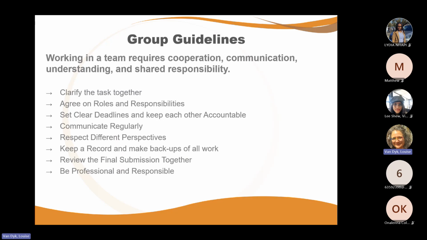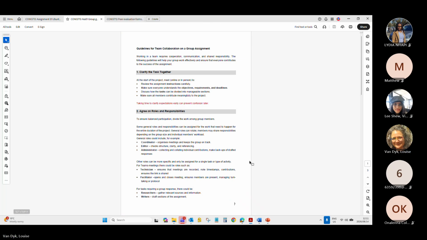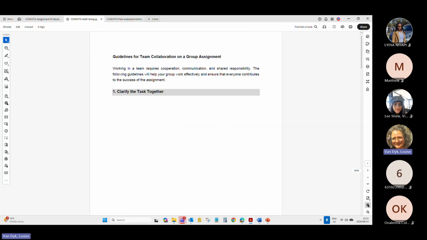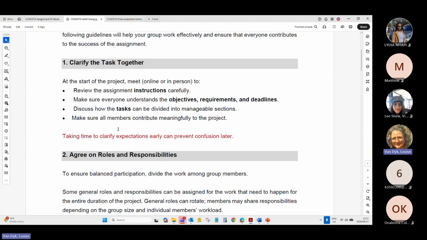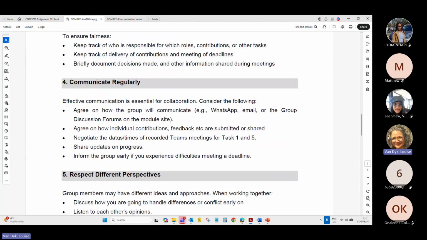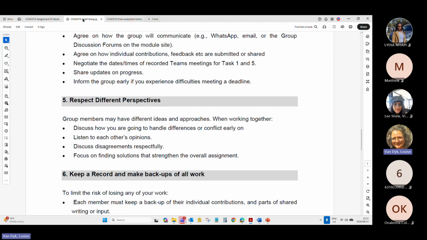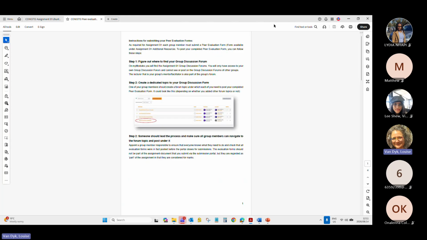All right, so let's begin with the group guidelines. I'm going to talk through this, the points. These are the main points of, let me show you the actual document. I'll zoom in a little bit. I'm going to talk from this document, but it is the same headings, and you can find the details of what I'm saying in the more detailed document. But I'm not going to show this one exactly.